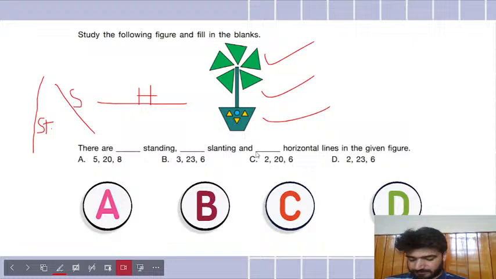Tell me. Come on, you guys. The option. I want the option along with the name. You guys know. I want the option along with the name. Oh, Swadan says D. So he thinks there are two standing, 23 slanting, and six horizontal lines.